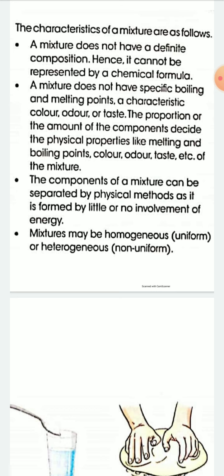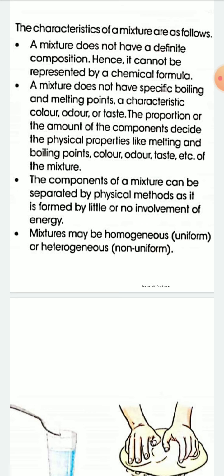Second point, a mixture does not have specific boiling and melting points, a characteristic color, odor, or taste. The proportion or the amount of the components decide the physical properties like melting and boiling point, color, odor, taste, etc. of the mixture.